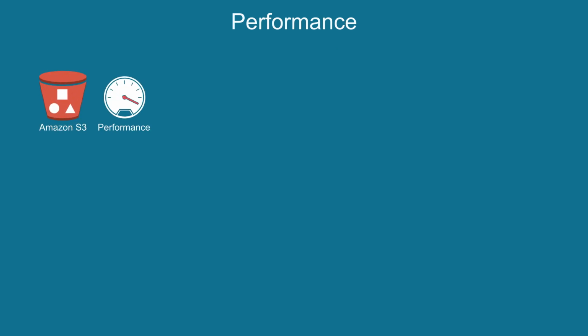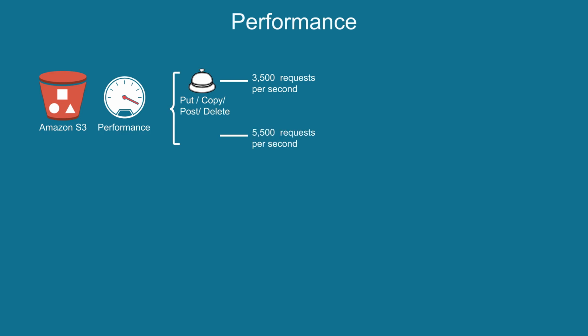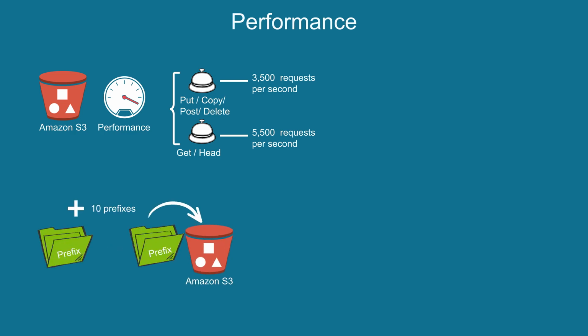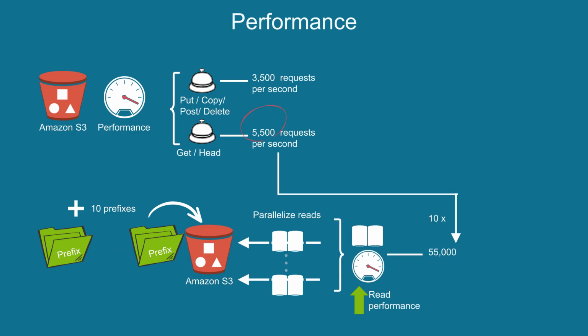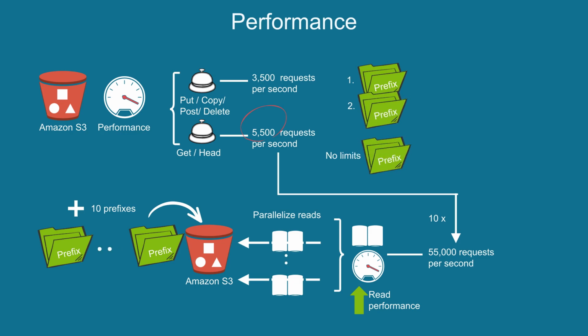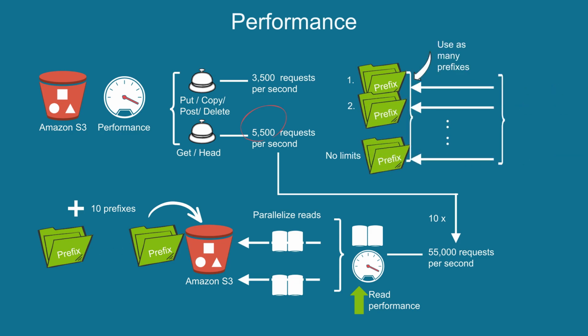Amazon S3 performance supports at least 3,500 requests per second, including put, copy, post and delete requests, and 5,500 requests per second for get or head requests. For example, if you create 10 prefixes in an Amazon S3 bucket to parallelize reads, you could increase your read performance by 10 times to 55,000 read requests per second. There are no limits to the number of prefixes, so you can use as many prefixes as you need in parallel to achieve the required throughput.